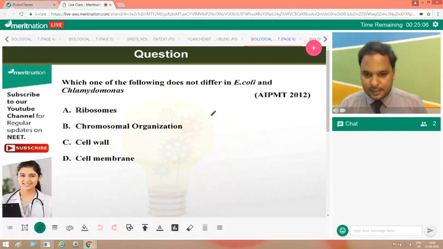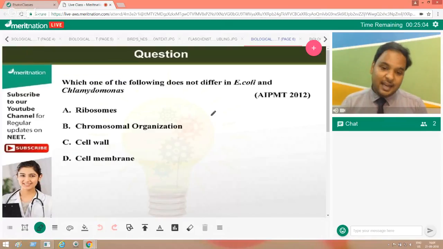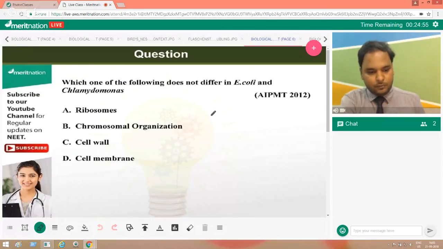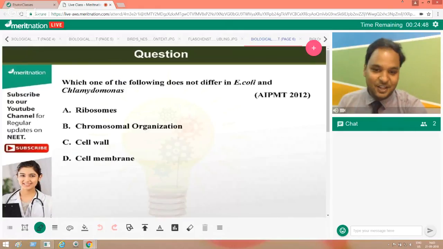Somebody was asking me what's the common name? It's Agaricus. It belongs to the order Agaricales, so it's normally called Agaricus. You might have heard that name, everyone. Many people are saying B, many people are saying A. Let's see what the correct answer is.